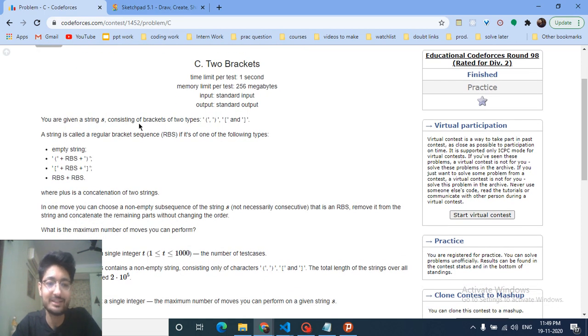So you are given a string S consisting of brackets like this type of bracket and hard brackets, and a string is called a regular bracket sequence, RBS, if it is of the following type. It can be an empty string, a single bracket plus an RBS, a hard bracket plus an RBS, or RBS plus RBS. It just means some open brackets and some closed brackets.